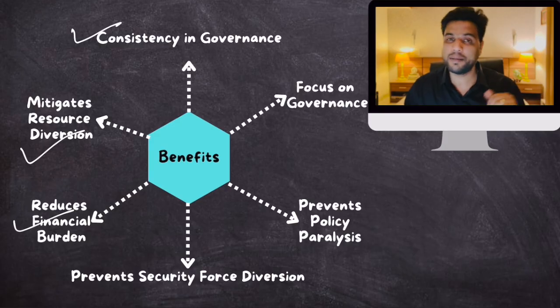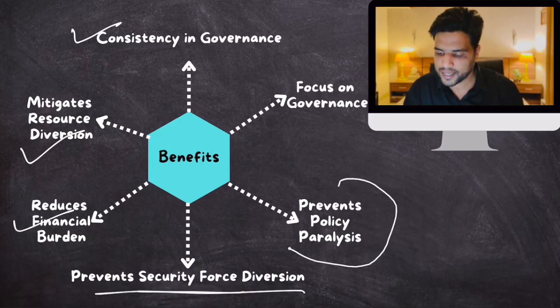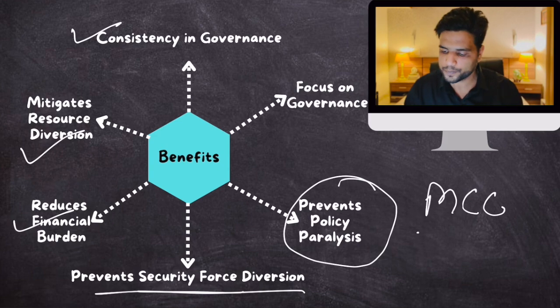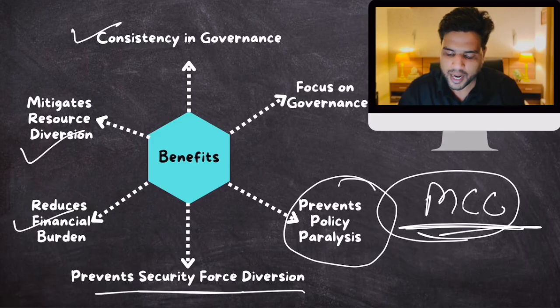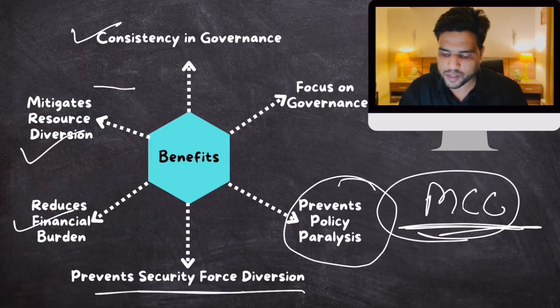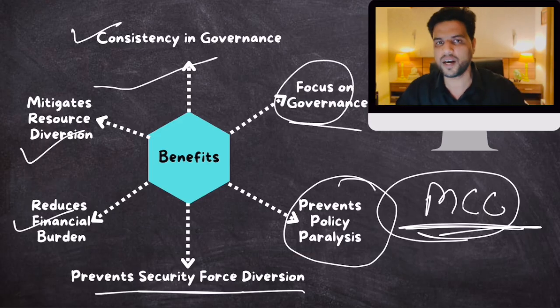Plus, if every time we are fighting elections, then we need security forces for that also. So our security forces are also distracted for conducting elections. Then it causes policy paralysis, because whenever you are fighting elections, the model code of conduct is enforced, and under the model code of conduct, the government cannot introduce new schemes. So this reduces the focus on governance and puts more on elections. If one nation, one election is there, then all of this would be done once every 5 years, and for the rest of the 5 years the politicians would be free to focus on governance. So this is the advantage.